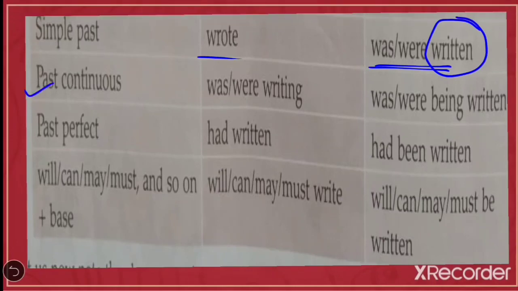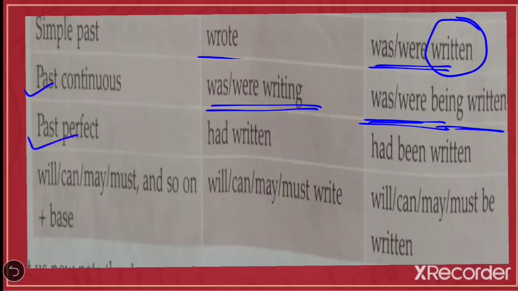In past continuous, it's was, were plus writing, ing. In present continuous, it's am, is, are plus ing, the way in past continuous it's was, were plus ing. So here it's the same as present continuous. Here we are writing is, are. So in place of is, are, you have to write was, were, being, written. Ing will come with be, being plus written.